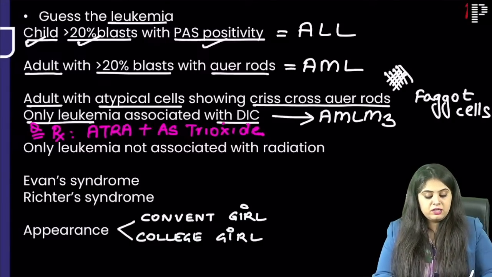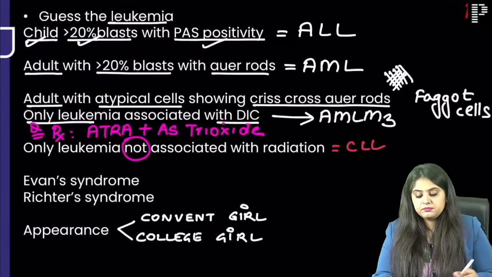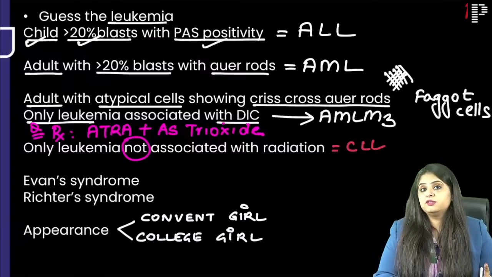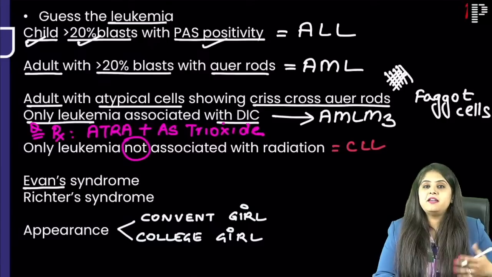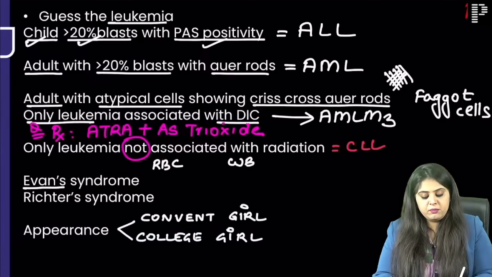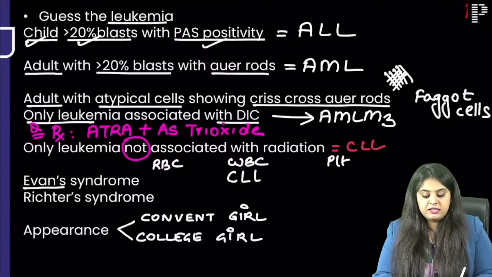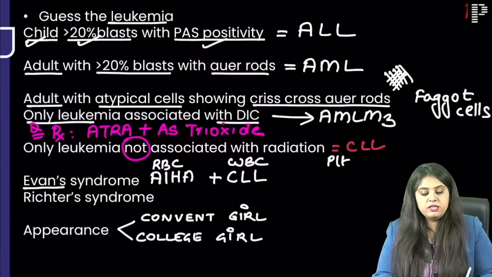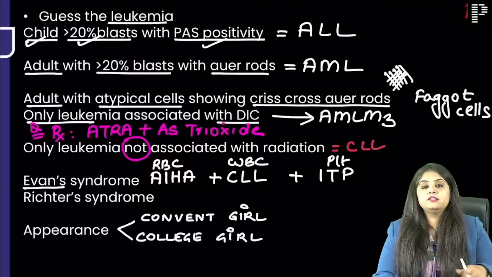Okay, which is the leukemia never associated with radiation? Your answer is going to be CLL, never associated with radiation. Okay, what is Evans syndrome? Ma'am, Evans is everyone. Everyone means RBC may be a problem, WBC may be a problem, and platelets may be a problem. So WBC, it is a case of CLL. Along with that, in RBC the patient is having autoimmune hemolytic anemia, and in platelets there is ITP. All these three things together, everyone getting affected, Evans syndrome.